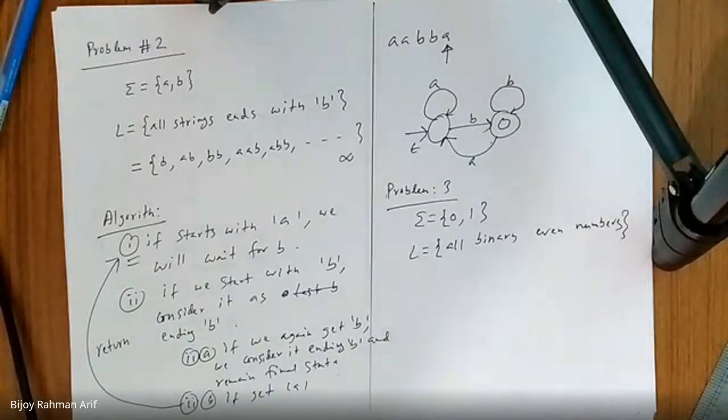How can you classify binary even numbers? What is the specialty about binary even numbers? How can you find out a binary number is even? Tell me.